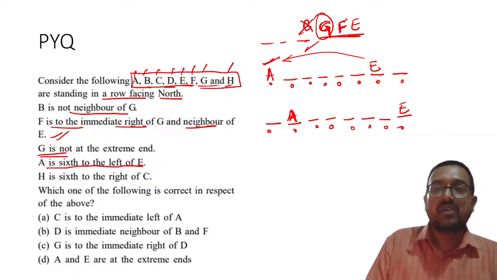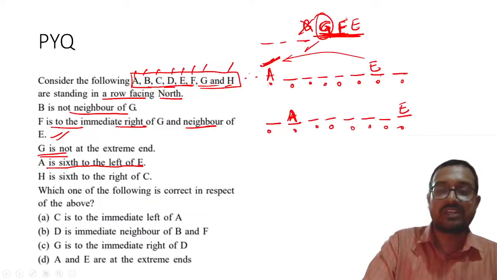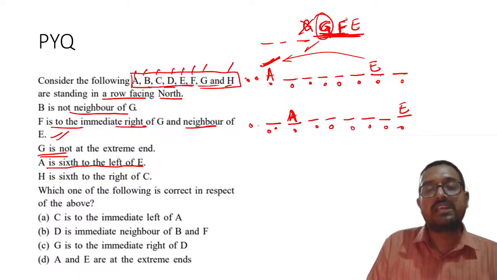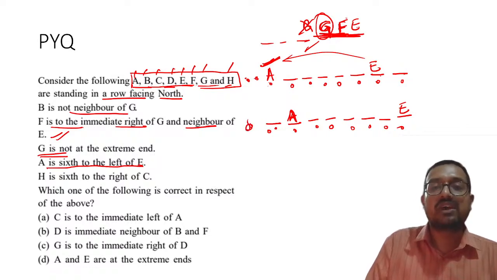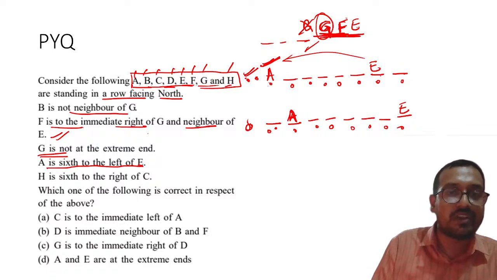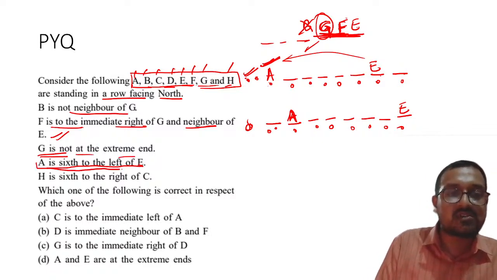But we have G, F, E. So obviously E cannot come to this side, because G, F will also be over here, and two positions cannot come. That is why we are not putting E on this side. Please remember, this is a very important point: G is not at the extreme end, and A is 6th to the left of E.